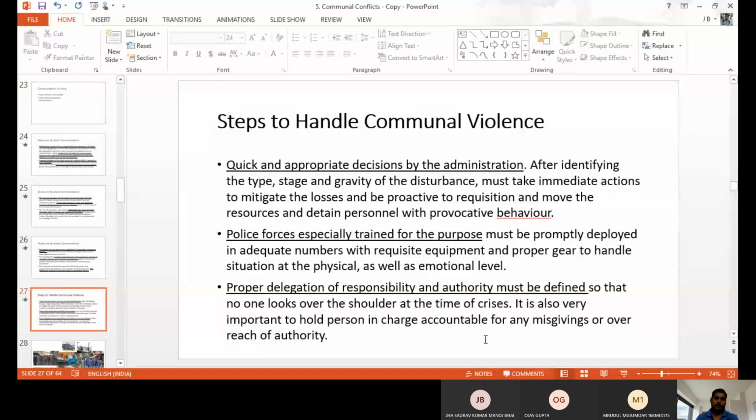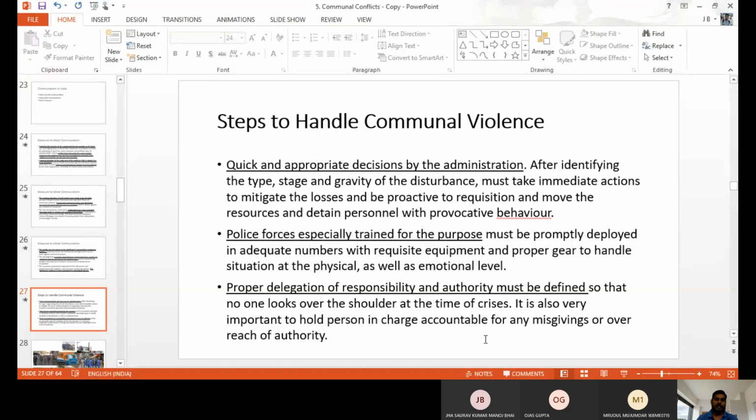So we can take a number of steps to handle the issue, to handle the violence. First, we should develop quick as well as appropriate decisions. Quick means we should follow immediate decisions. If you are postponing the decision, you do not encourage the activities, and if we are waiting for the order, waiting for the command, then automatically the violence on the other side will also go to the next level.